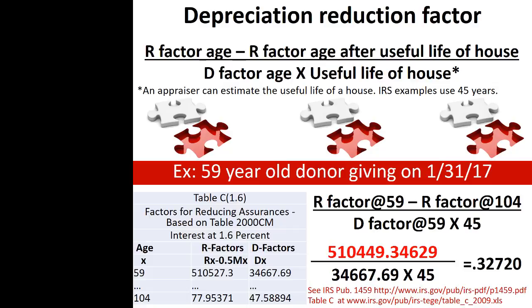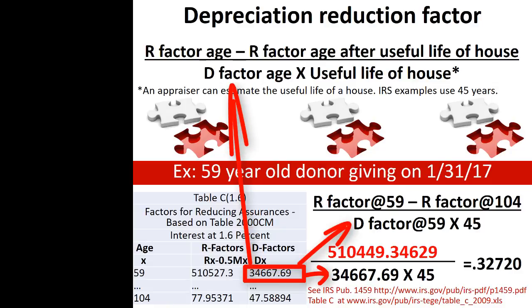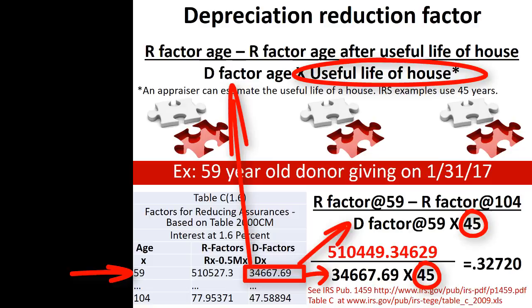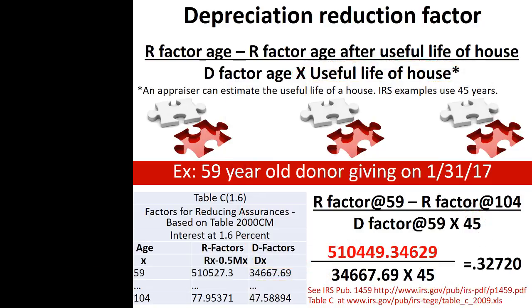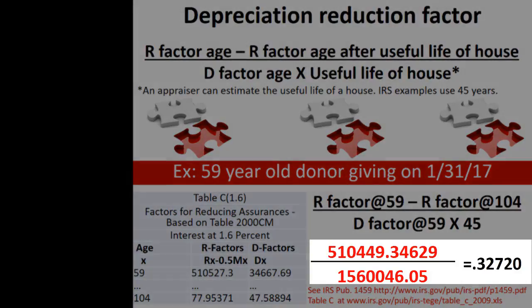510,449.34629. The denominator of the depreciation reduction factor is the D factor at the donor's age multiplied times the useful life of the house. In this case, the denominator is the D factor at age 59 multiplied by 45, or 34,667.69 times 45, which equals 1,560,046.05.